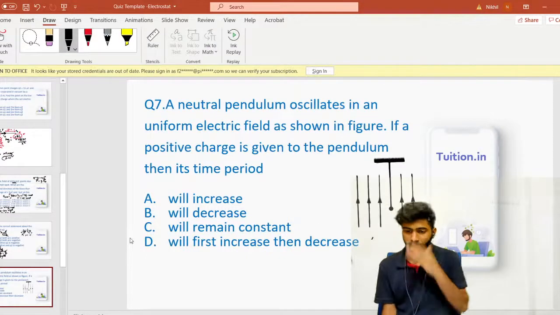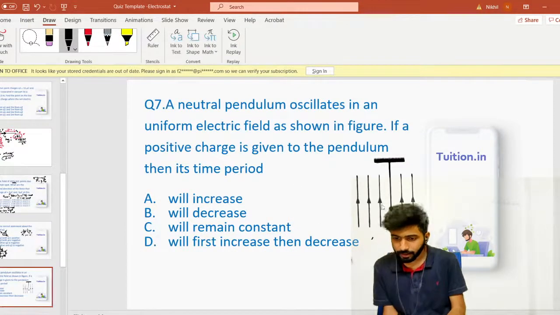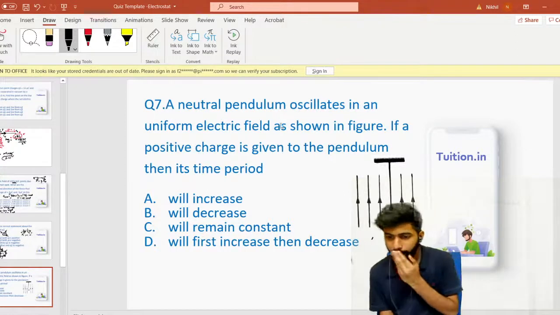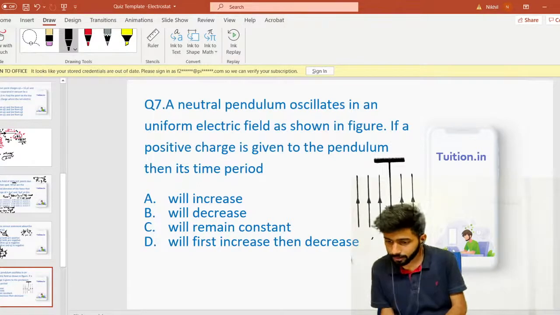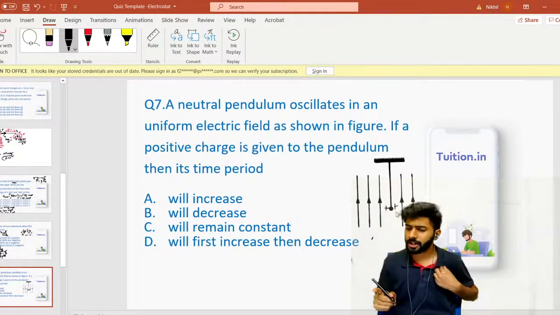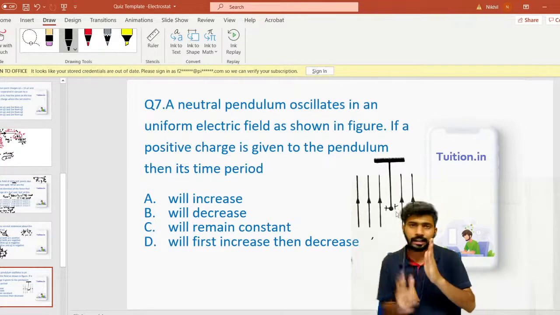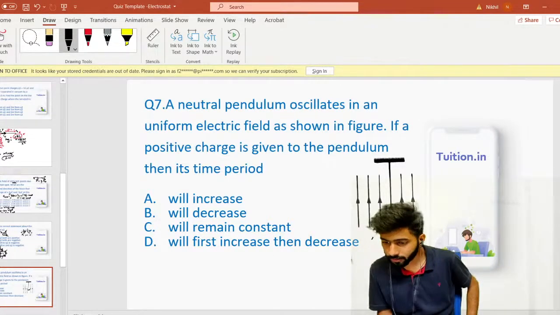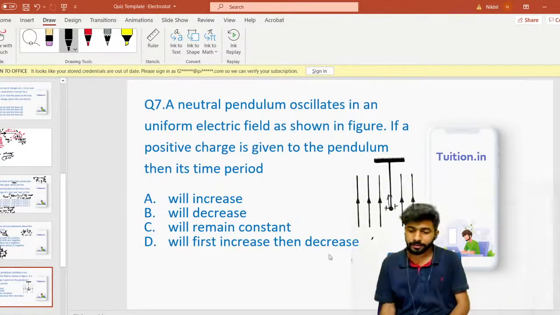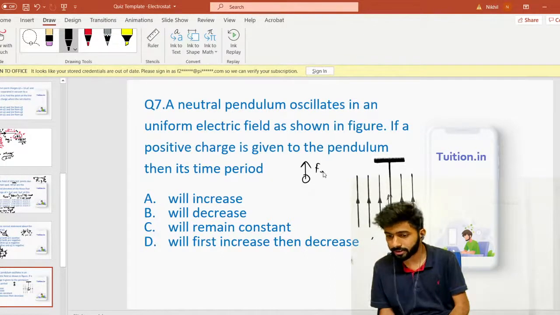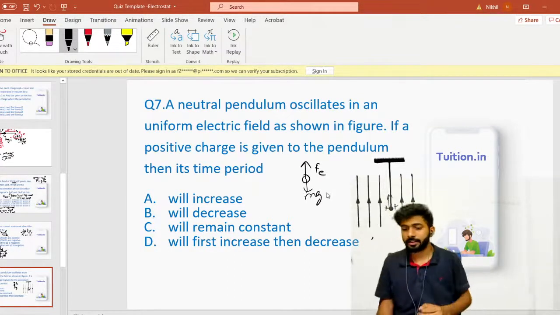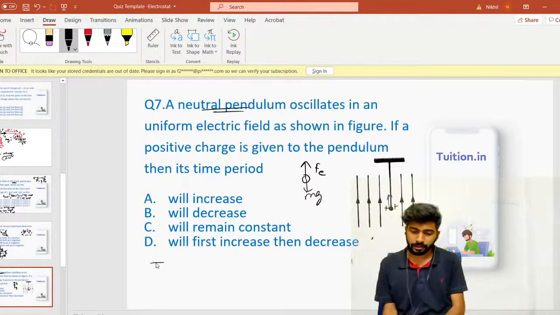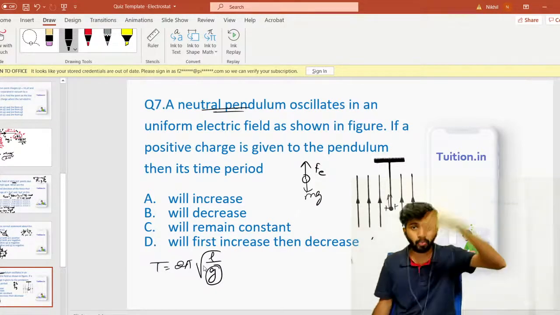Question number 7. So what will happen on this ball? This neutral pendulum oscillates in a uniform electric field as shown. If a positive charge is put, so what you're doing is putting a positive charge here, then the electric field is pointing up. So the electric field here also will point up, and this charge is going to experience an upwards force, Fe. It already experiences mg down. So when the pendulum was completely neutral, the formula was T equals 2 pi root L by g, where g was the acceleration downwards.